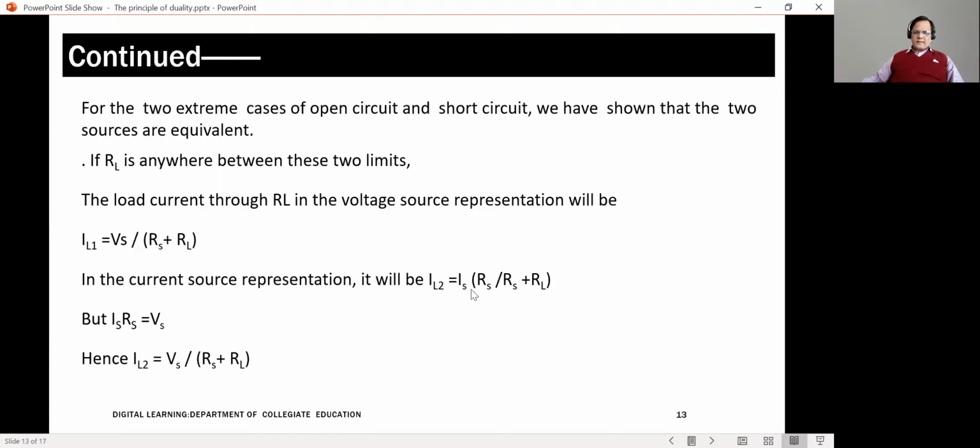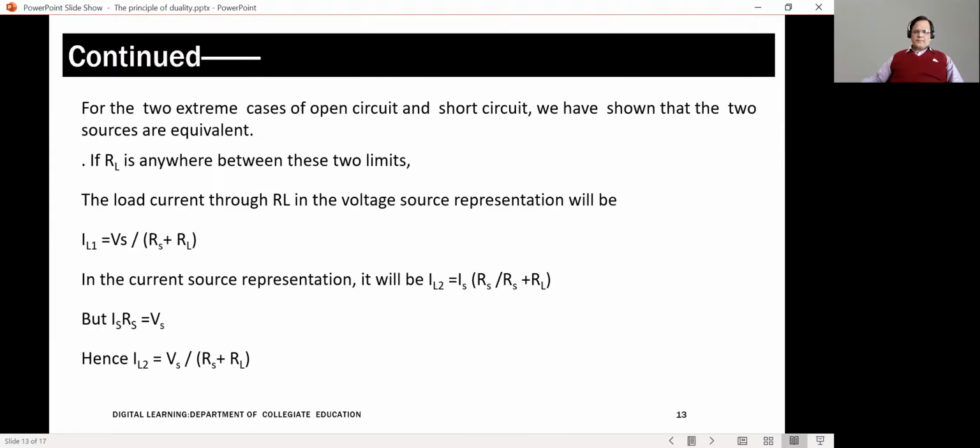But if you look at this, the product IS into RS gives you the voltage Vs, which was the output voltage of the voltage source. Therefore, this expression IL2 can simply be written as Vs divided by RS plus RL. Now you find that the expressions for IL1, the load current in the case of the voltage source representation, and IL2, the load current in the case of the current source representation, are simply identical.